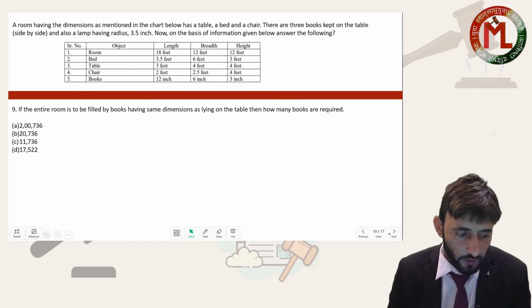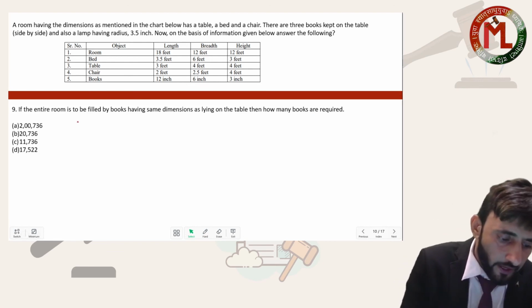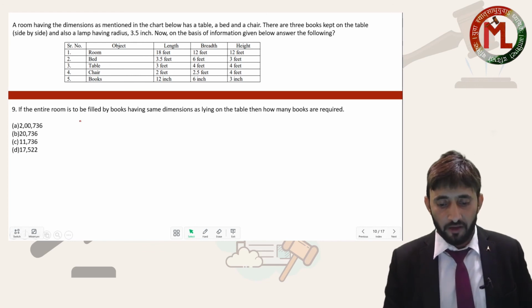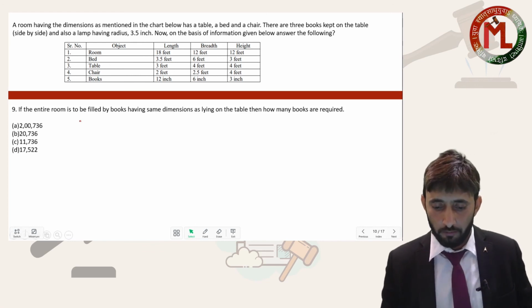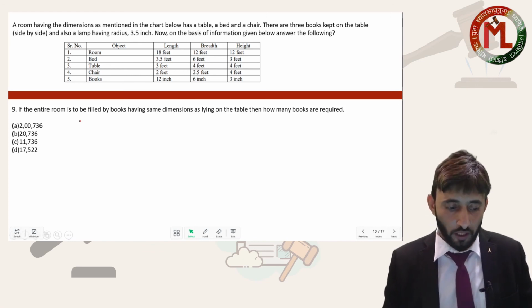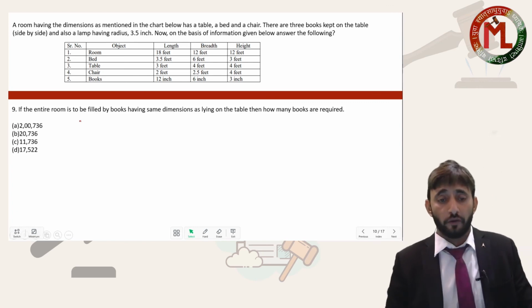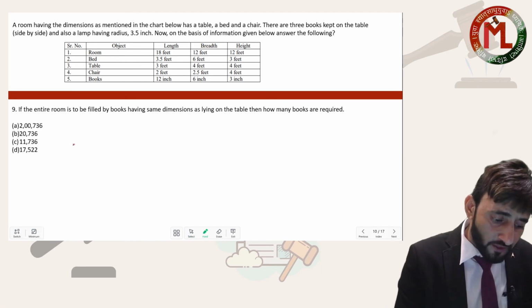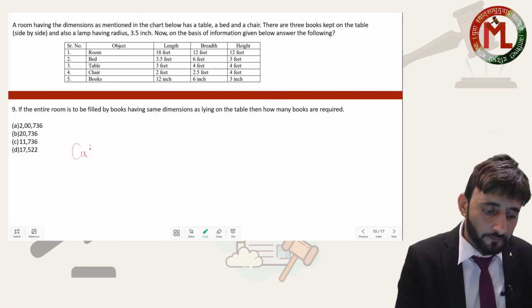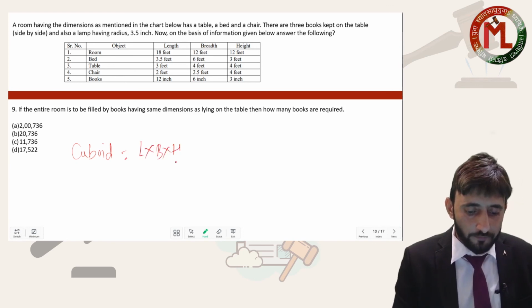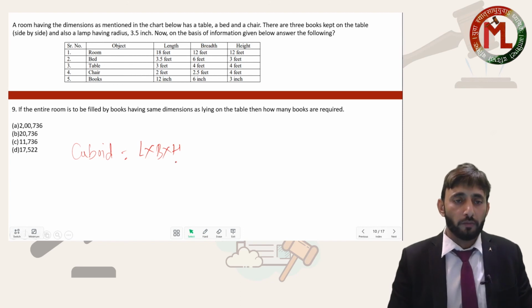So let's go for the next part. If the entire room is to be filled by books having the same dimensions as lying on the table, then how many books are required? The entire room has to be filled. My dear, room is in the shape of a cuboid. What is the volume of a cuboid? Length into breadth into height. We have to find how many books are placed.